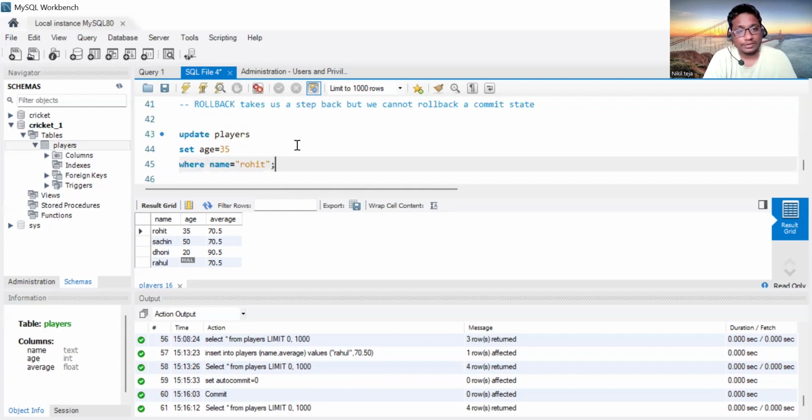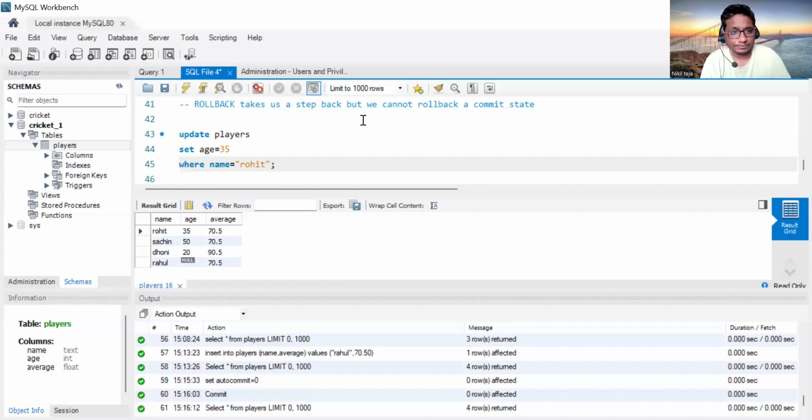So update this. First, let us see the rollback definition. Rollback takes a step back, but we cannot roll back a committed state. Rollback क्या कर सकते हैं? Temporary changes होता ना. Like if temporary changes are there, we can go backward. Like one step backward जा सकते हैं हम. We can go one step backward. But after committing the statement, now we cannot go backward.